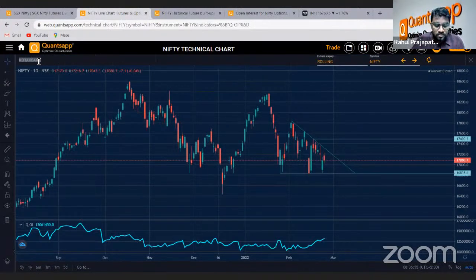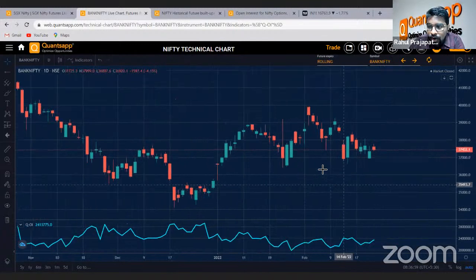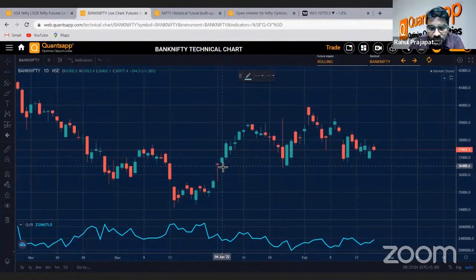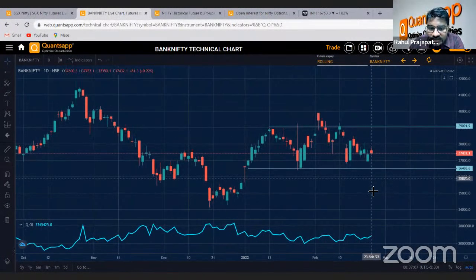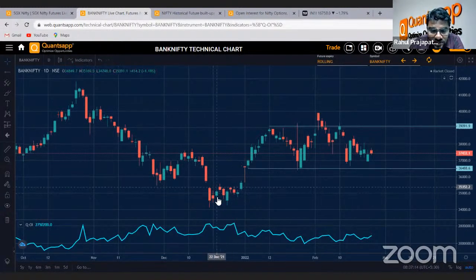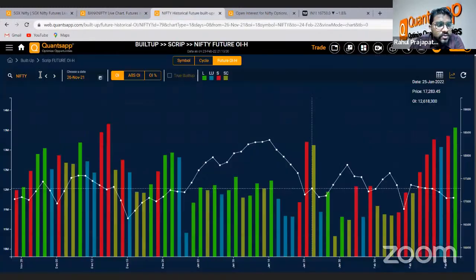Let's go to Bank Nifty and check it. So probably if the market is opening with that much fall, we anticipate that Bank Nifty will also break this range anyhow. So if the market trades below this, there could be a downside. We can only see 35,000 as a level, right? Because this was a good congestion area, probably in the month of December somewhere here. Okay, so let's see how Bank Nifty behaves after the market opens.